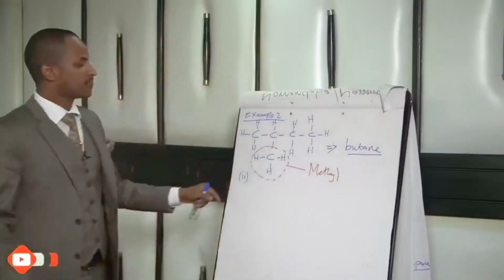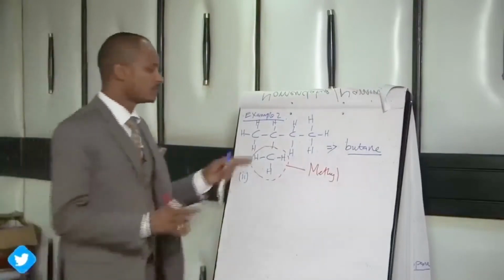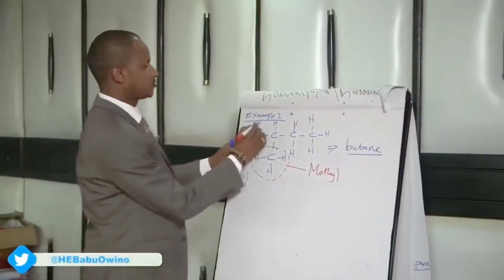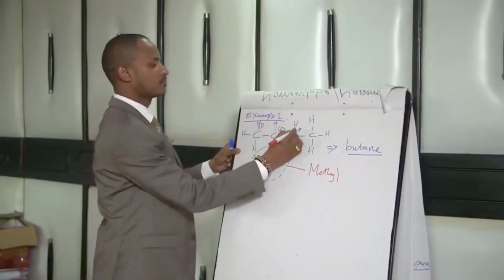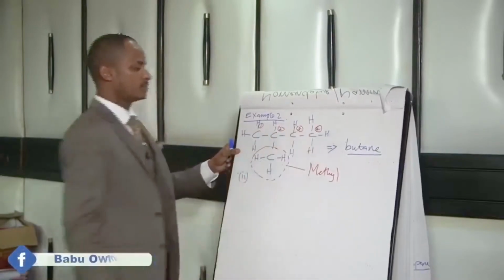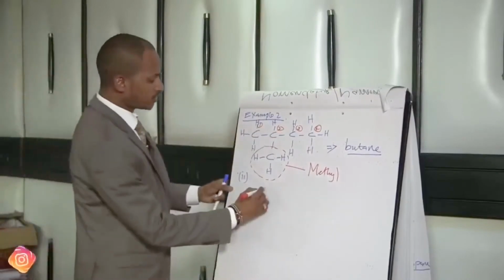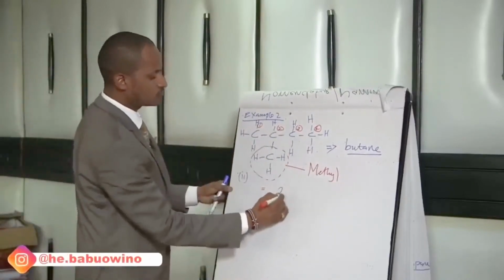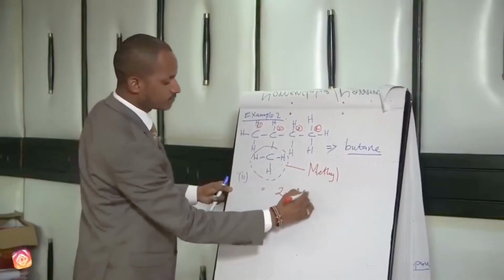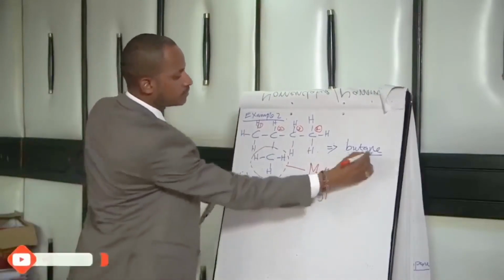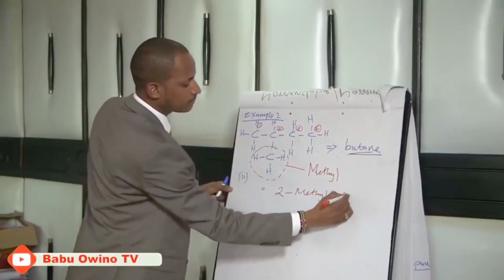Then the next step, identify on which carbon atom the branch lies. So 1, 2, 3, 4. It lies on the second carbon atom. So when you collect them, you start with the numbering: 2-methyl butane.